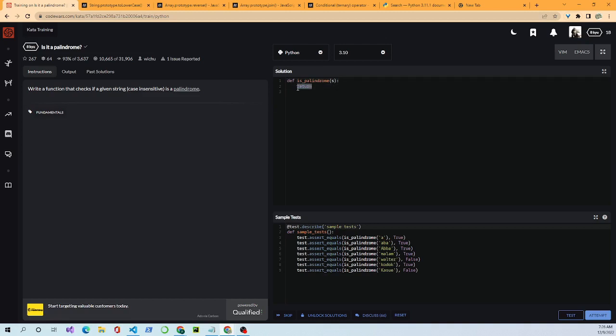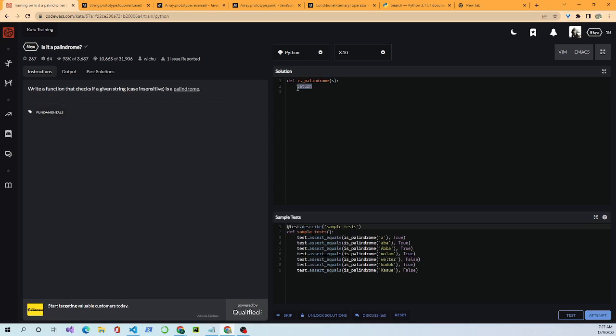We know that we want to take the string and make it lowercase, all the letters. We want to turn the string into a list, because lists are like arrays in Python. Lists are like JavaScript arrays.